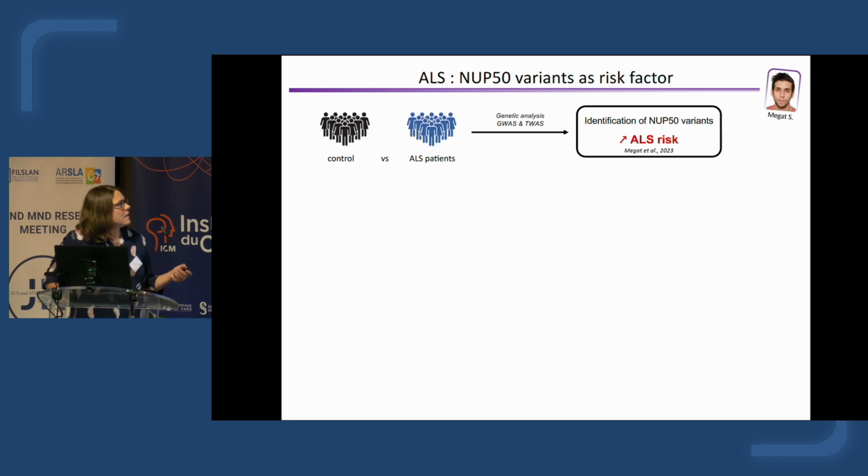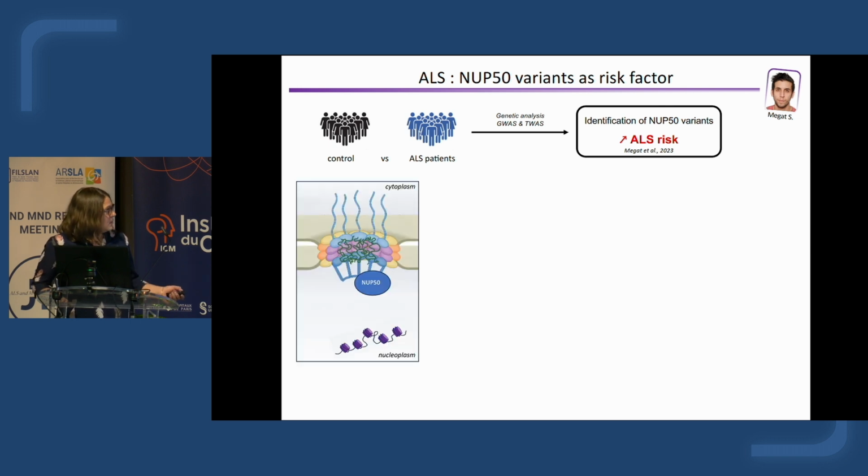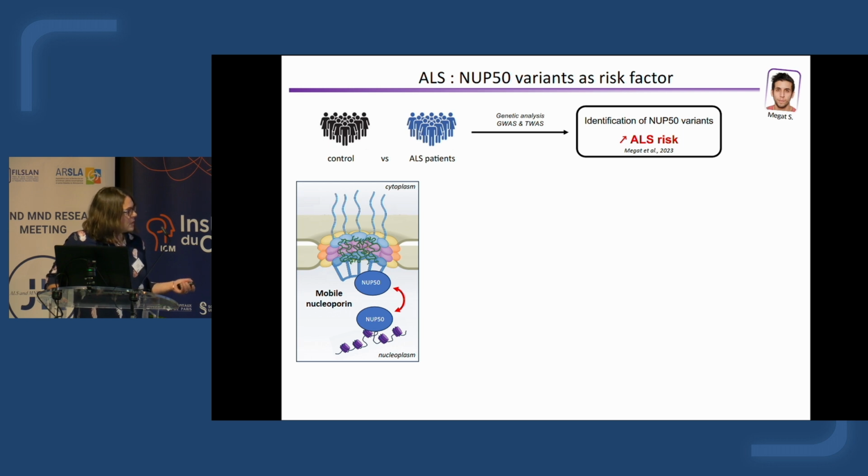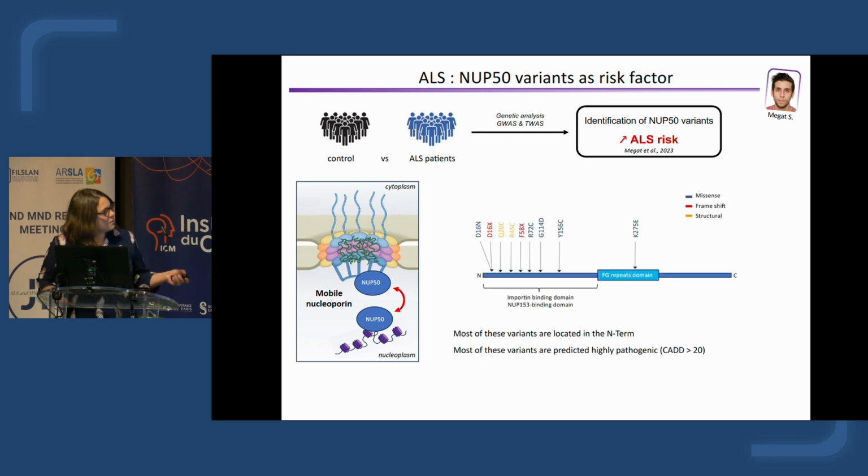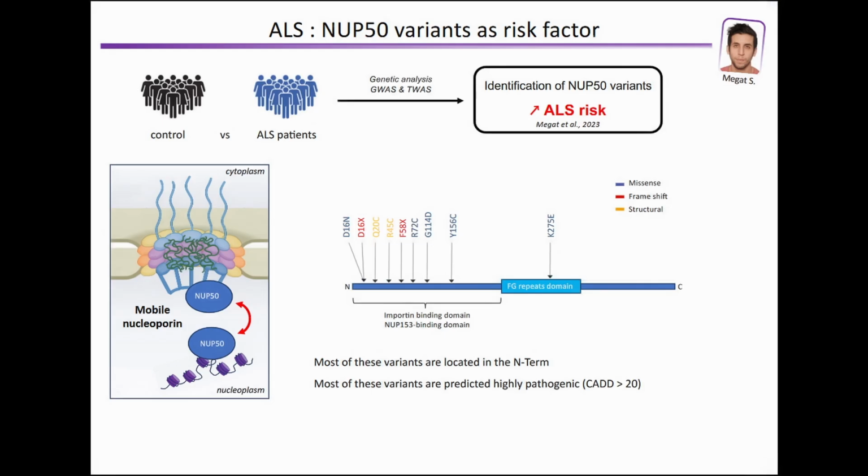And in the lab, Salim, by a genetic analysis, identified different NUP50 variants that increase the risk to develop ALS. NUP50 is a nucleoporin present at the nuclear pore in the basket, and it can also be diffused in the nucleoplasm since it's a mobile nucleoporin. All the variants identified by Salim are in the N terminal, except for one variant that is present in the FG repeat domains. And most of these variants are predicted as highly pathogenic.